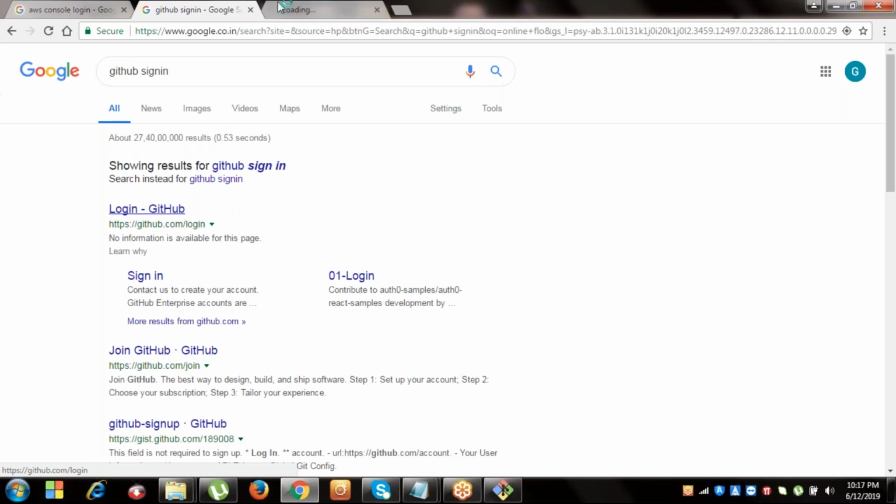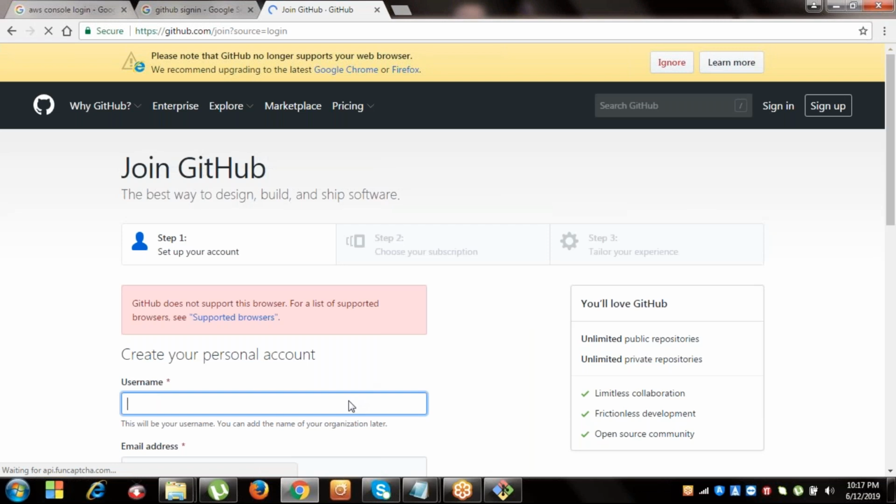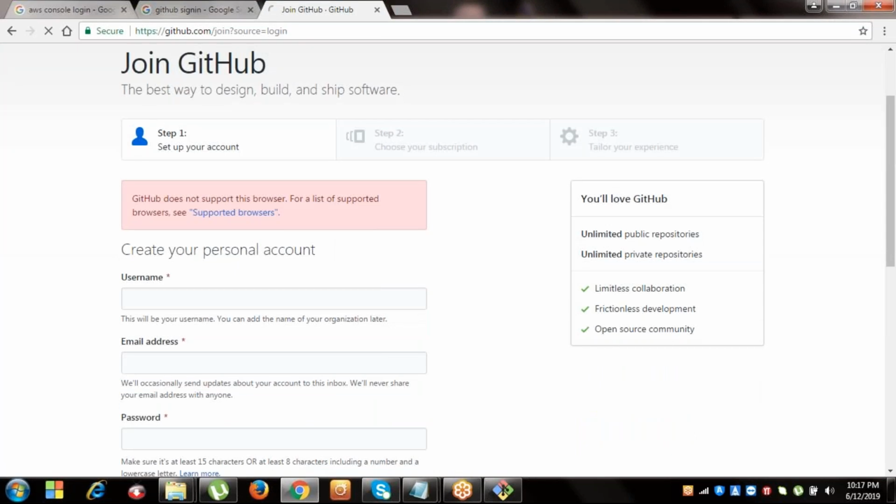Click now. Once you click it, it will open a new page. Now go to create an account. If you already have a GitHub account, fine; if it is not there, we can create one now. Click create an account. Now enter your details. Okay, that's fine. Give your username now.